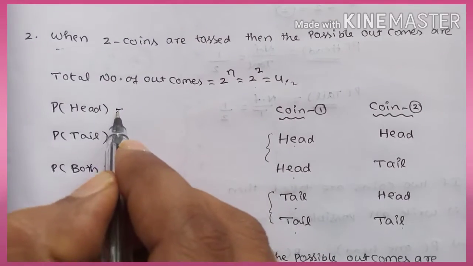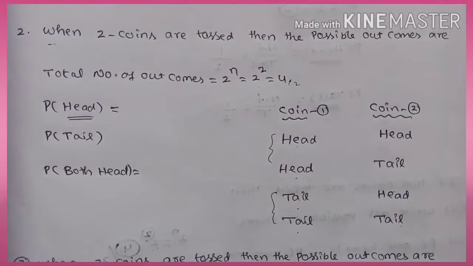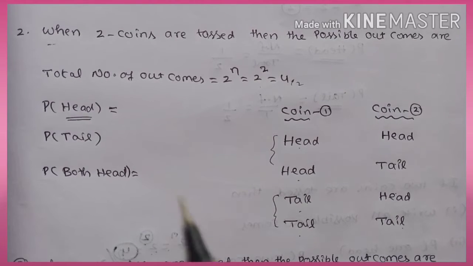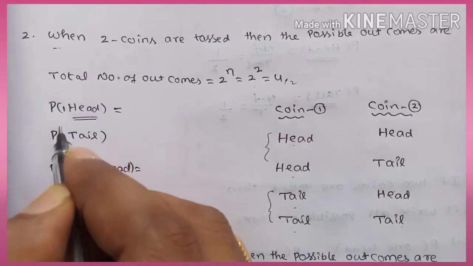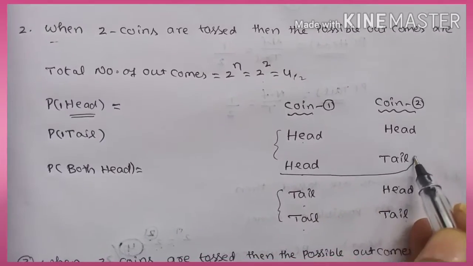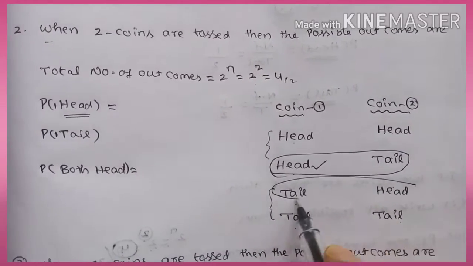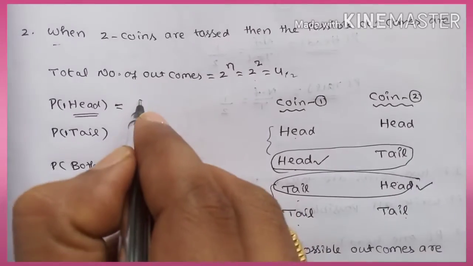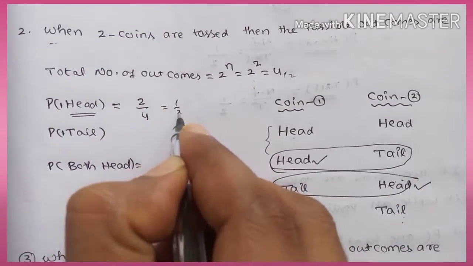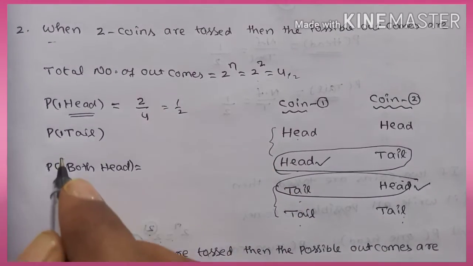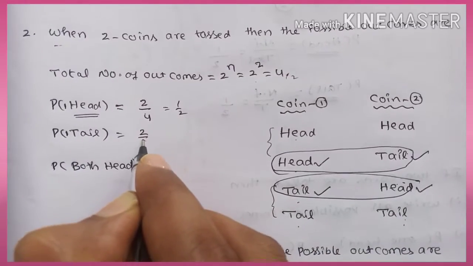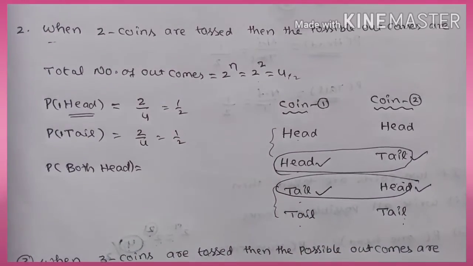Now what is the probability of getting head? Probability of getting head or probability of getting tail. I mean 2 heads, 1 head and probability of getting 1 head, 1 tail. Okay, now probability of getting 1 head, in this case we are getting 1 head, in this case also we are getting 1 head. So 2 chances are there out of 1, 2, 3, 4 possible outcomes. Result is 1 by 2. Probability of one tail also same, one tail, one tail. There are two possibilities. 2 by 4 is equal to 1 by 2.